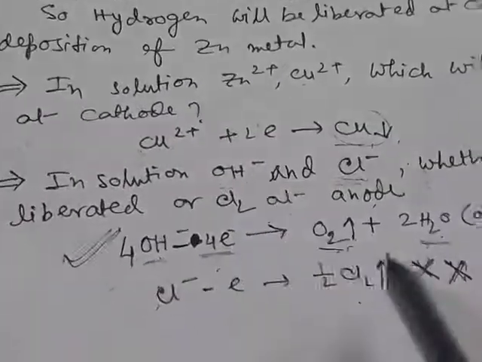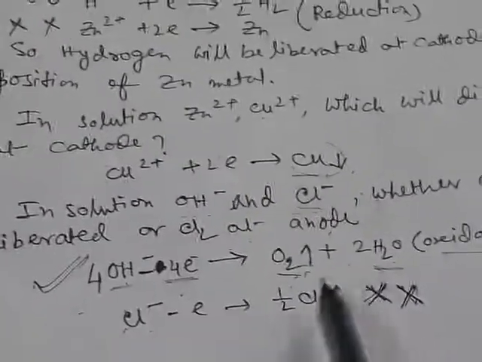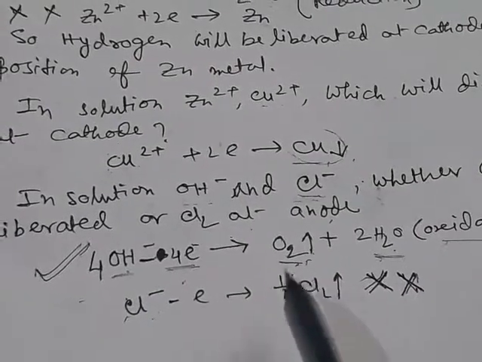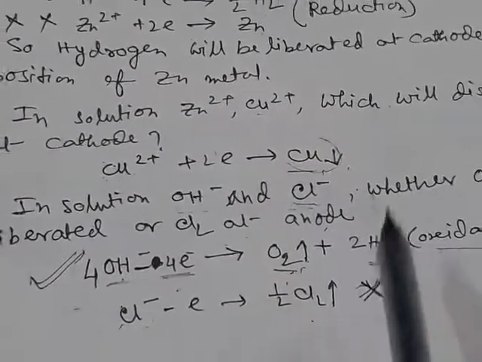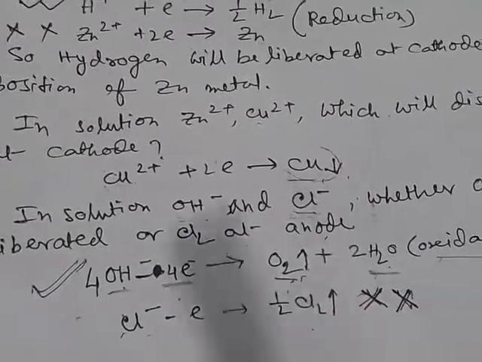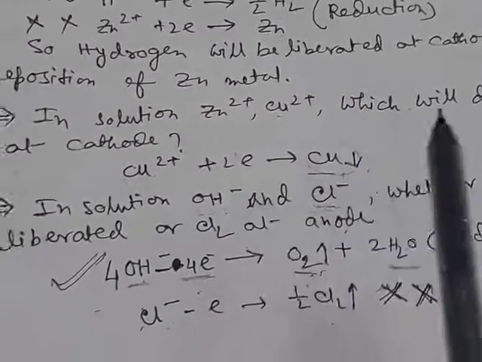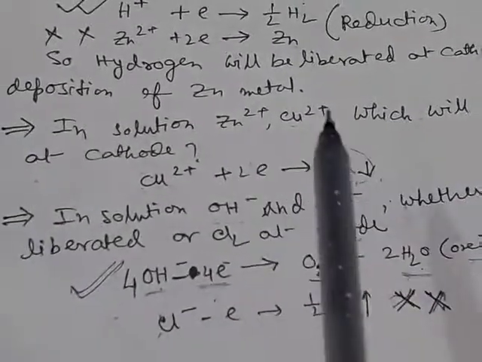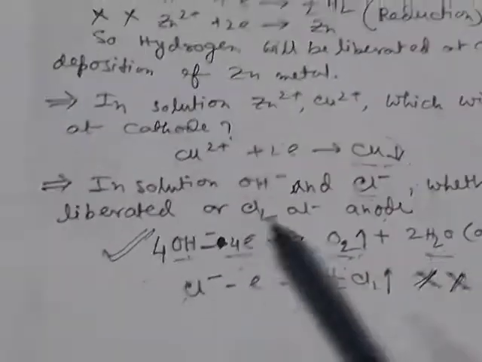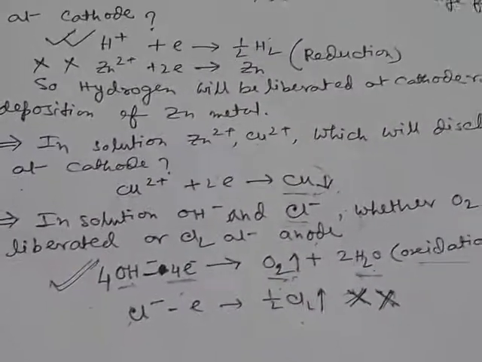So from the electrochemical series we can say which will be deposited or liberated at the cathode or anode if there are different ions in the solution. This is the importance of the electrochemical series.